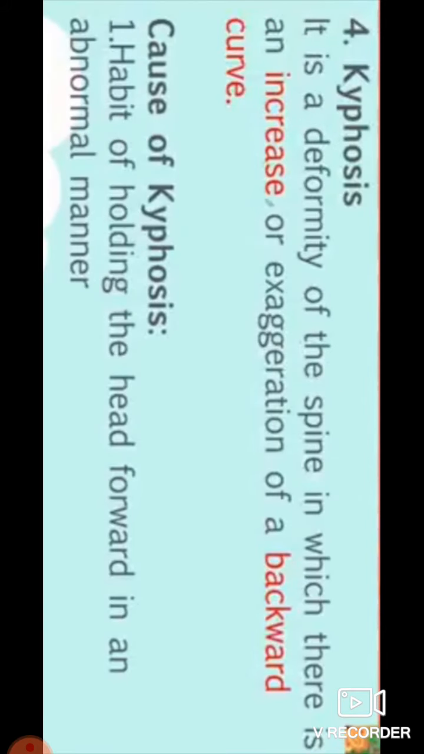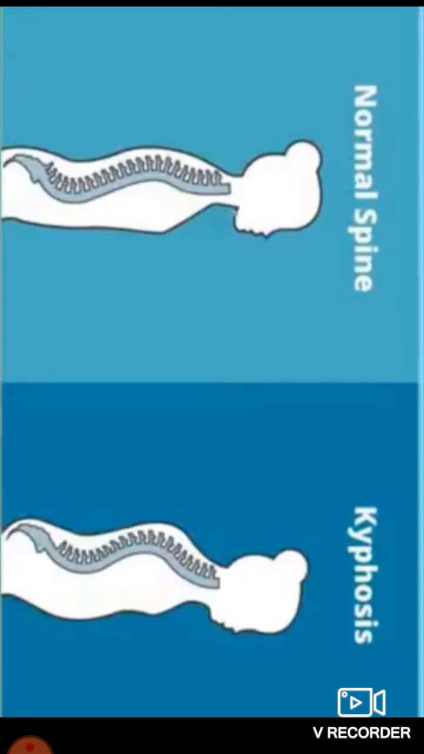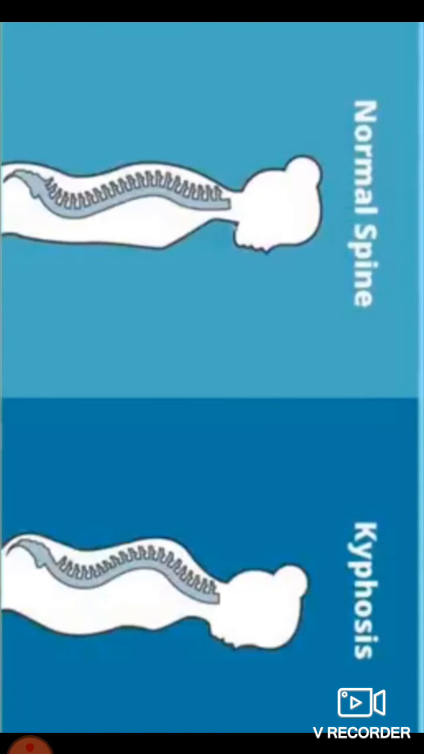Now let's discuss the next point, kyphosis. It is a deformity of the spine in which there is an increase or exaggeration of the backward curve. Look at the diagram: normal spine or kyphosis. Students, you can look at the situation of kyphosis: the upper part of our spine is bent backward, and the head of the person comes forward. It is the position of kyphosis.